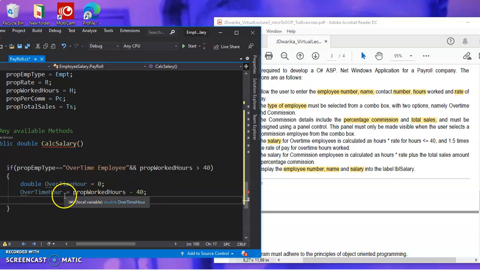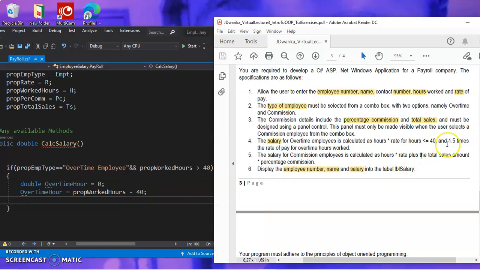Why I said first we need to determine the overtime hours worked is because it says we must then take it and add 1.5 times the rate of pay.